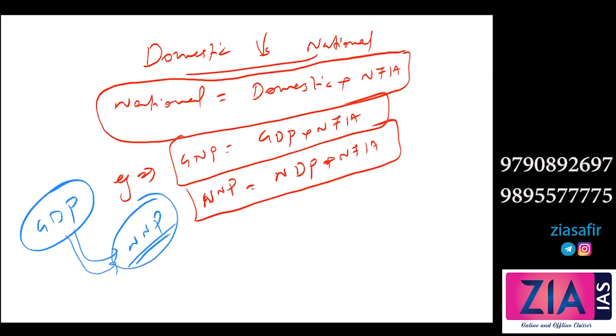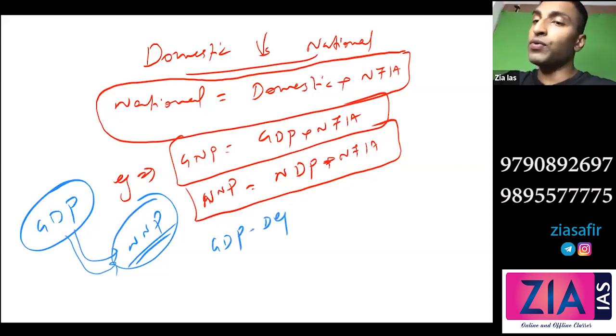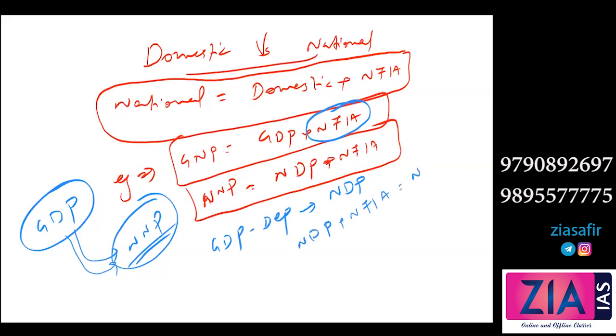So we can deduct the depreciation, then we can add the NFIA. First you will deduct depreciation, right? GDP minus depreciation, that is the first step. When you do this, you will get NDP. Once you get NDP, you will add this NFIA, right? NDP plus NFIA, you will get NNP.